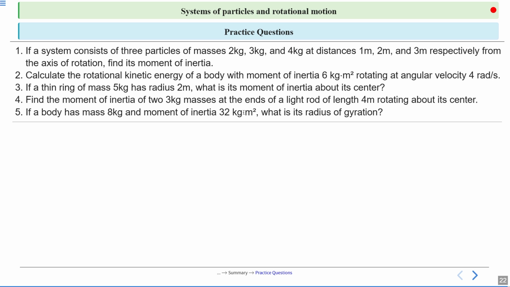From this unit, it is clear that this is the unit of moment of inertia. We know moment of inertia is I equal to mr square. For m, the unit is kg. For r square, the unit is meter square. So kg meter square is the unit of moment of inertia. Here you have to find the radius of gyration.